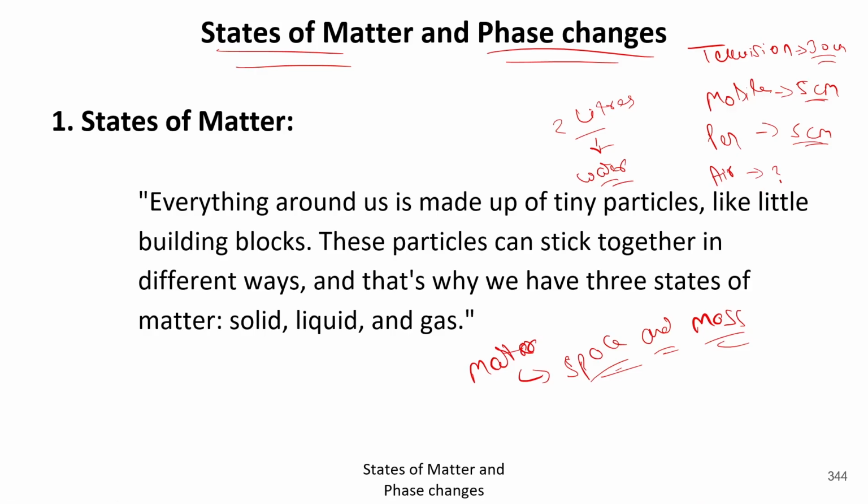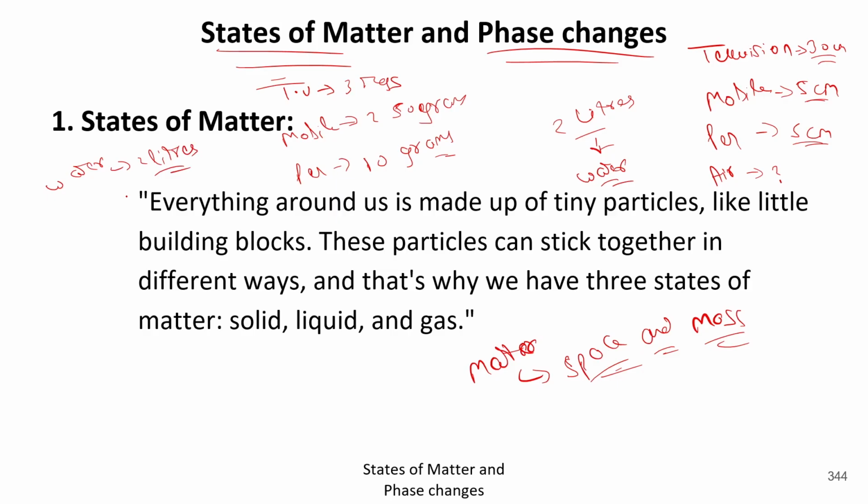Got it? And also these all things having some mass. Like your television, TV in short, may be of 3 kgs. Like your mobile will be of 250 grams. Like your pen will be of 10 grams. And water is already 2 liters.